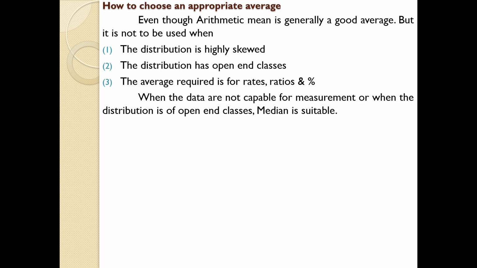When the data are not capable of measurement, or when the distribution has an open end class, as we discussed in the second point, whenever open end classes come, it is better to follow median rather than mean or mode. So mean, median, mode, each method has its own merits and can be used accordingly. One method may be good for a certain type of computation, another method may be suitable for another computation.